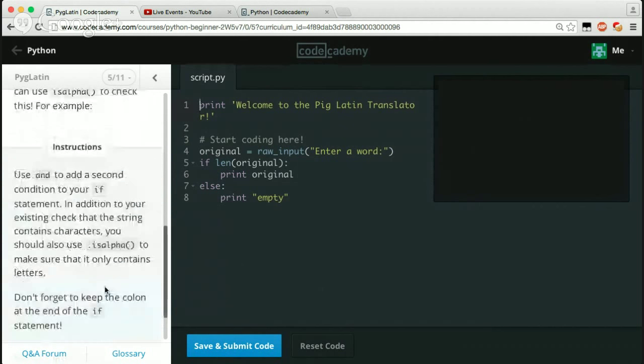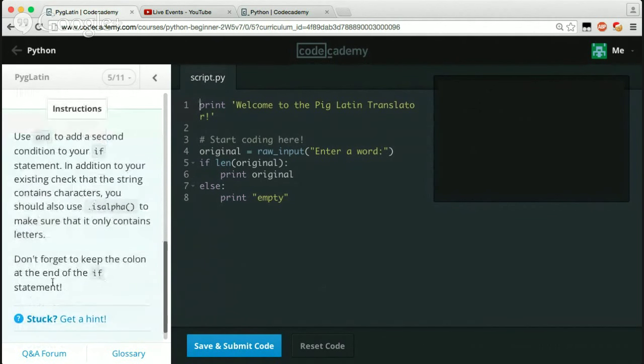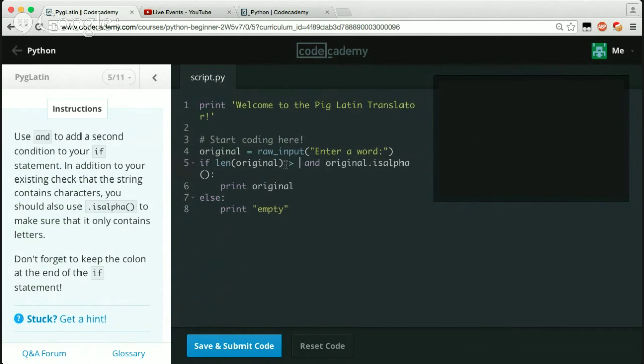Use and to add a second condition to your if statement, in addition to your existing check that your string contains characters. You should also use isalpha to make sure that it only contains letters. Don't forget, keep the semicolon. Okay, so original.isalpha. So this is going to say, well, if we have a length that should be greater than 0, and original is alpha, print original, else. Okay, that should work.